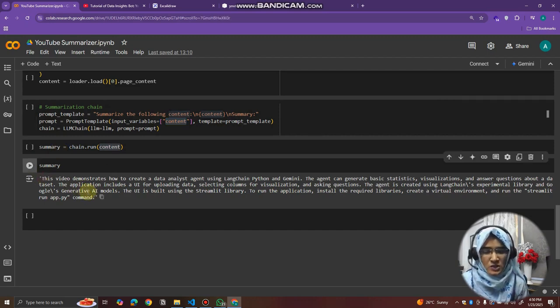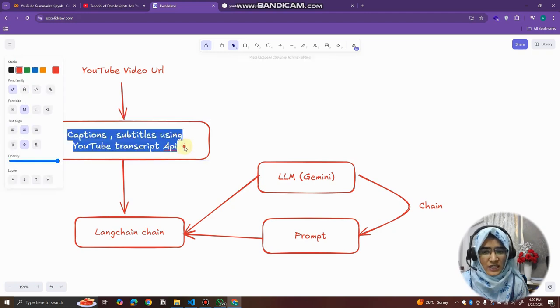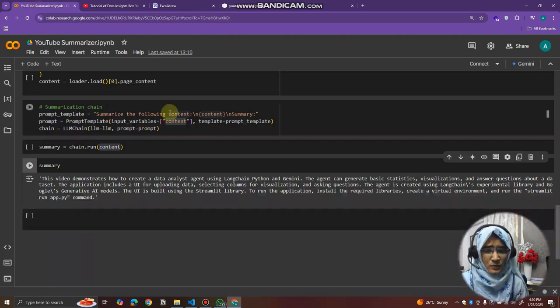And it is giving me the summary. So as you see, we created the system design, and we implemented the system design in code. First we get the YouTube video URL, and then the captions and subtitles using the transcript API. Here the LangChain YouTube loader helps us use this library directly. We don't need to write additional code for it. That's why we are using it.